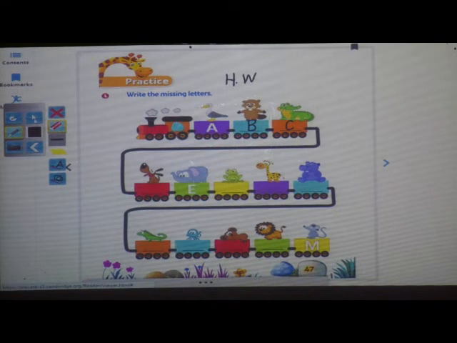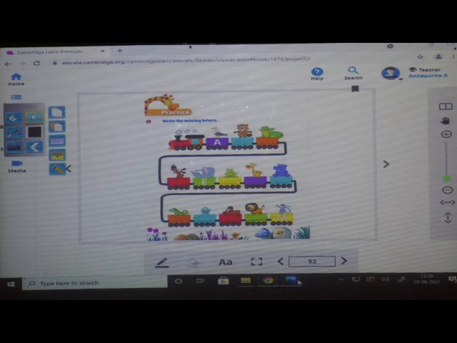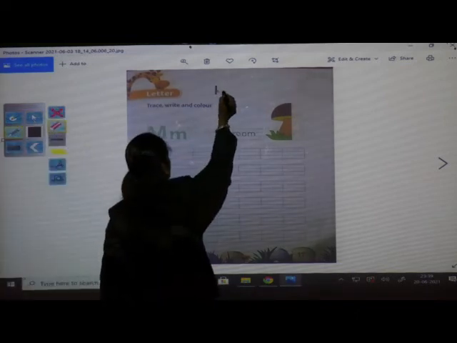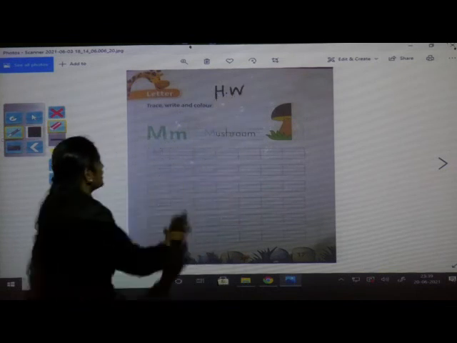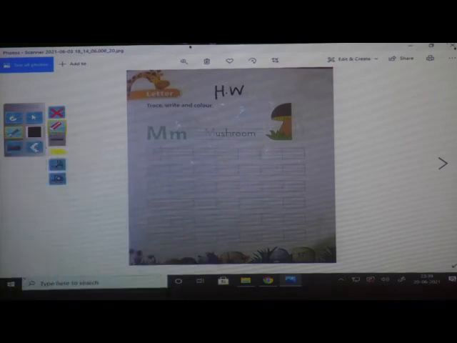Done? Very good. Now you have to open your literacy workbook. You have to open your literacy workbook, page number 17, okay? Here you have to write H.W homework. You have to practice writing capital M and letter small m. Also you have to color the picture of mushroom, okay, children?